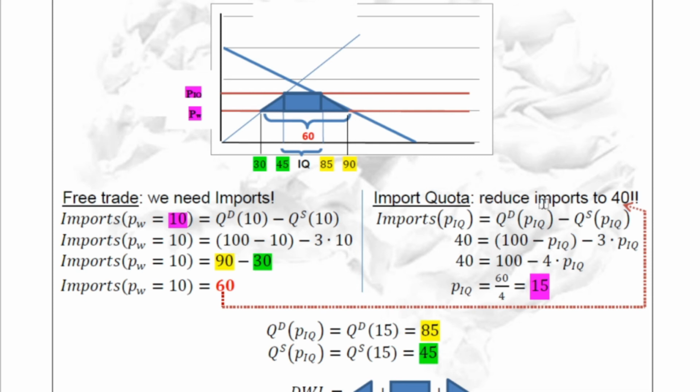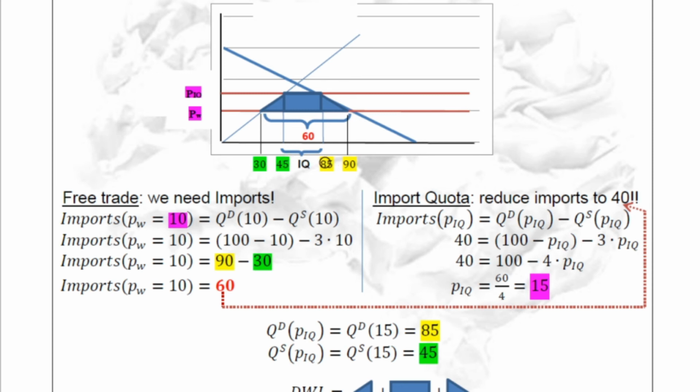So the quantity demanded at an unknown price is 100 minus that price, minus the supply, which is 3 times that unknown price. So 40 is equal to 100 minus 4 times the price after the import quota. Then 4 times the price is 100 minus 40, that is 60. 60 divided by 4 is 15. So the price will increase from 10 to 15, not due to a tariff, but due to this import quota policy.